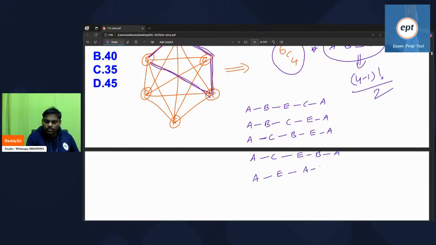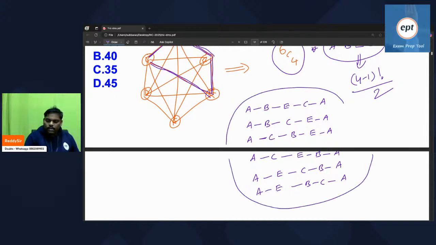A, B, sorry, E, B. I think C, B and A. Next one, A, E, right? B, C. So like that, 3 factorial. 4 minus 1 means 3 factorial, 6 people. These all are 6 people.